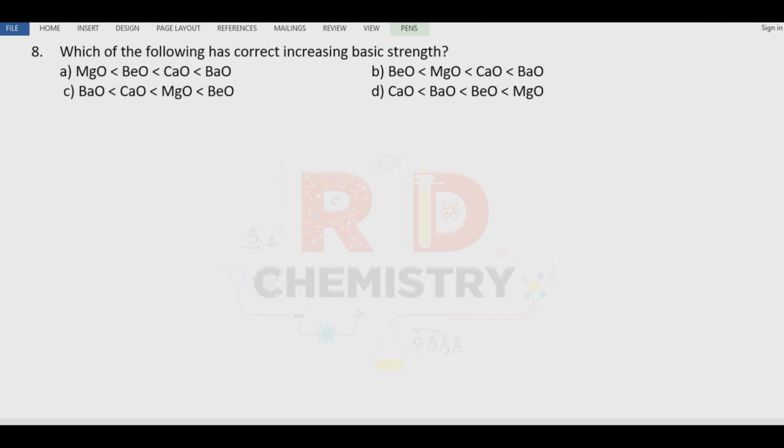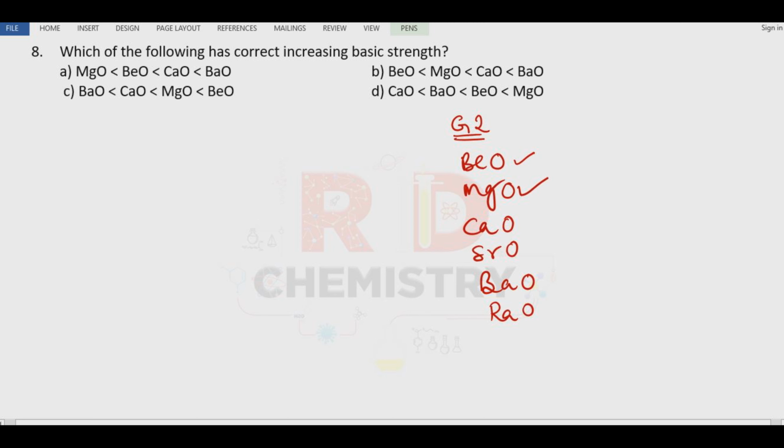Question number 8. Which of the following has correct increasing basic strength? All these elements belong to group number 2, known as the alkaline earth metals. So we have beryllium, magnesium, calcium, strontium, barium, and radium. They form beryllium oxide, magnesium oxide, calcium oxide, strontium oxide, barium oxide, and radium oxide. Here magnesium oxide, beryllium oxide, calcium oxide and barium oxide are given. These two are not given.